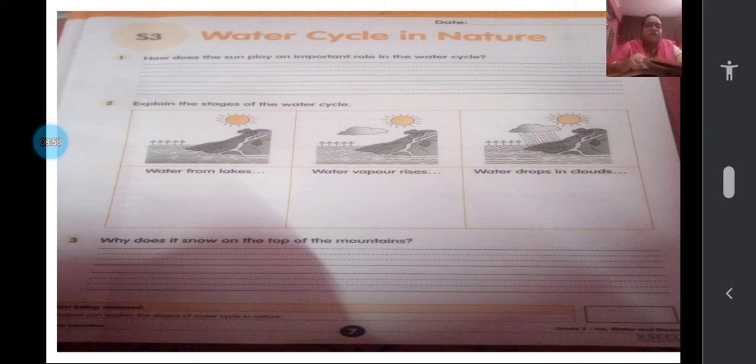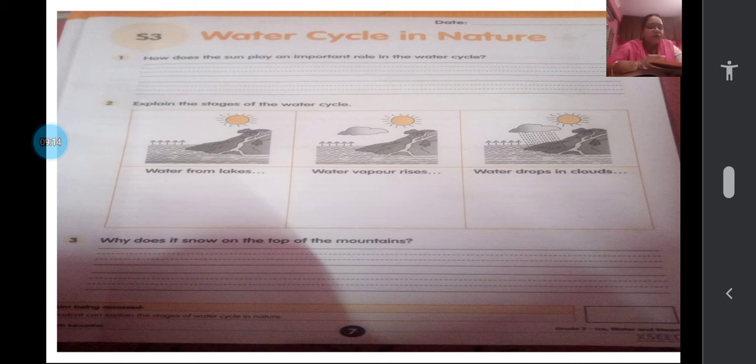First you see, first picture, water from lakes. So what is happening in that picture, children? Water from the lakes. What happens? They change into water vapor. Very good. Water vapor rises up and forms clouds.